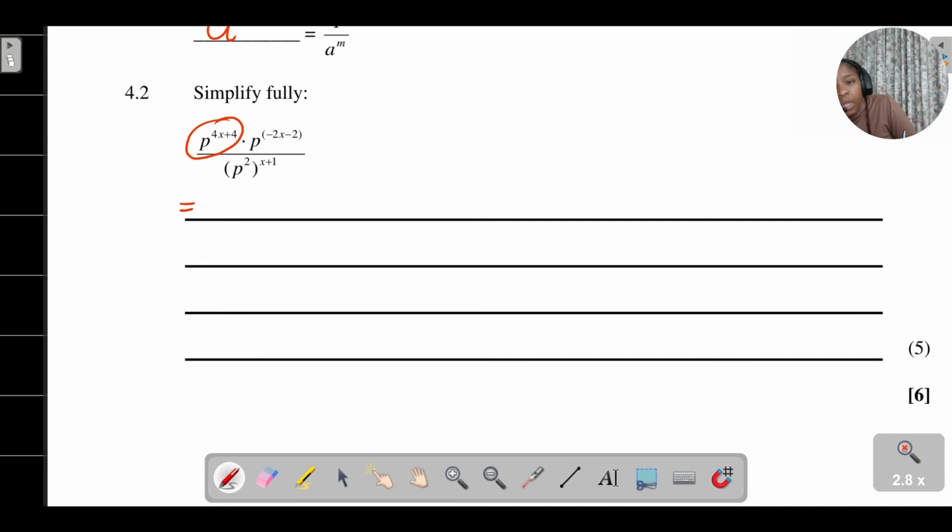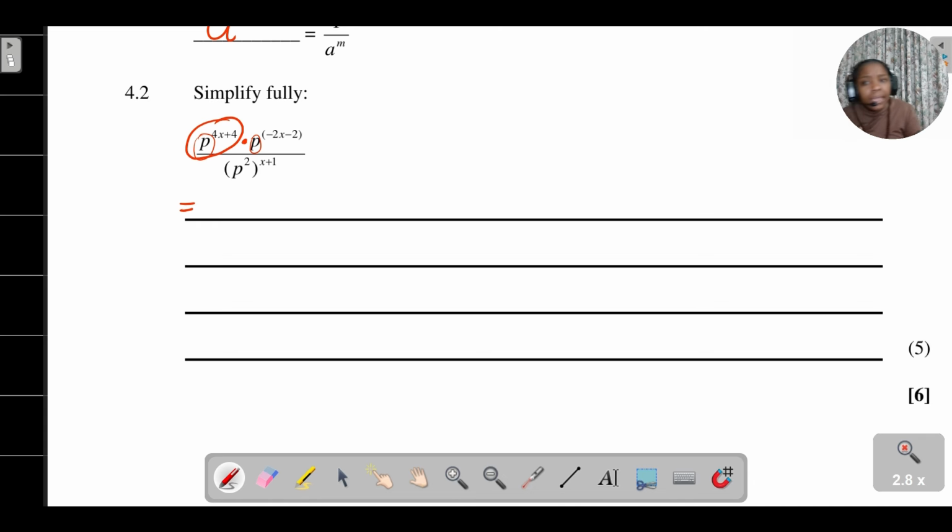All right, remember, I'm multiplying. That dot basically means I'm saying p to the power of 4x plus 4 multiplied by p to the power of negative 2x minus 2. So which exponential law are we going to use there? If you're multiplying powers that have the same base, what am I supposed to do with my exponents?